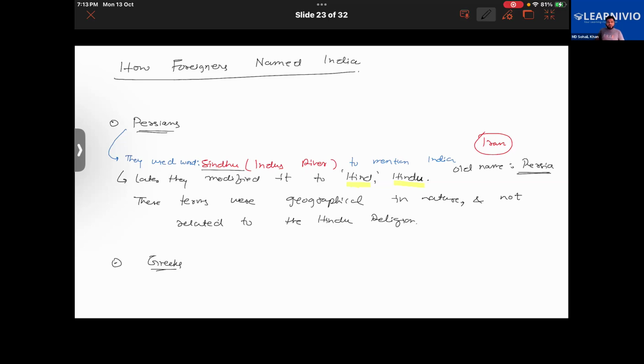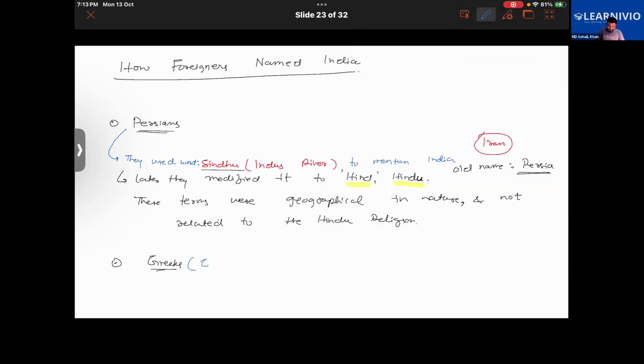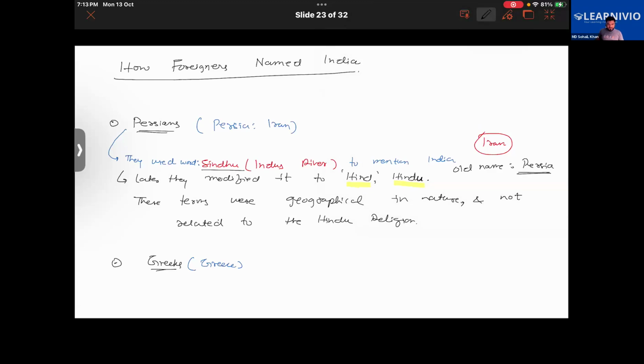Greeks basically refers to a place that was in Greece. Just like the modern day word for Persia is Iran, the modern day word is Greece.